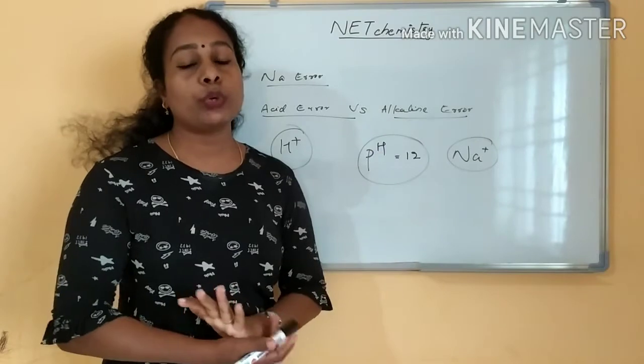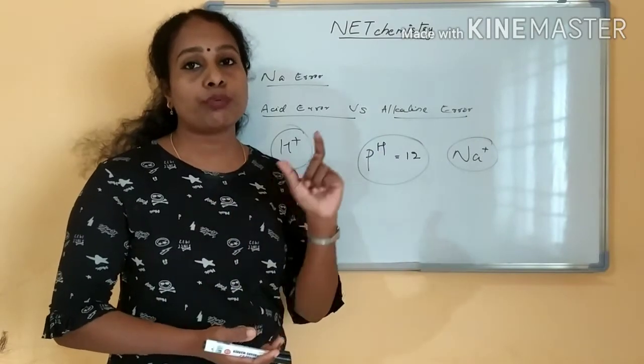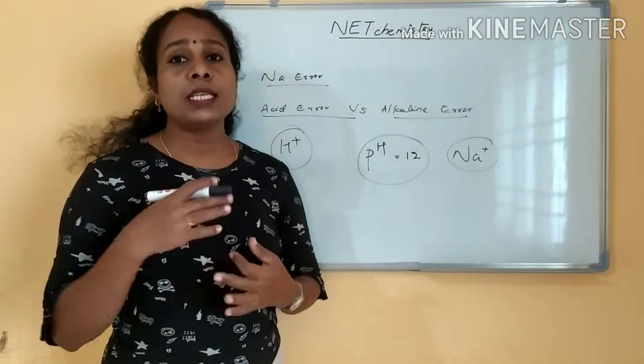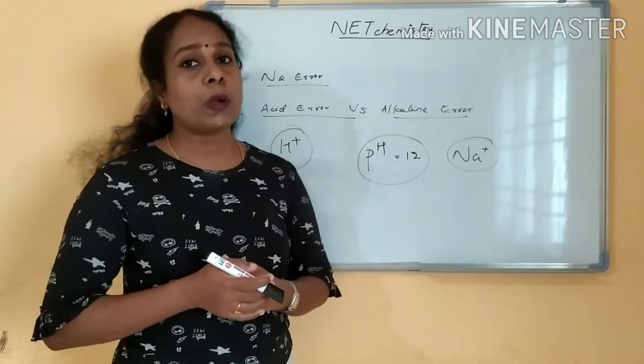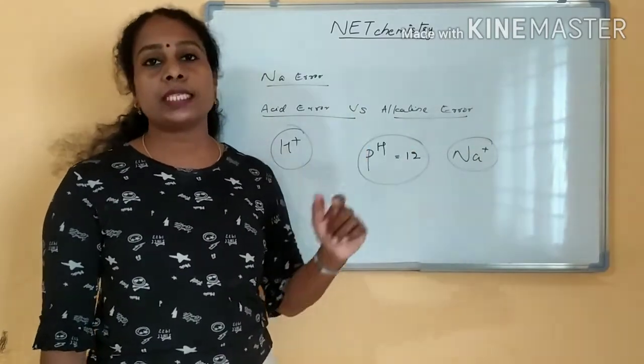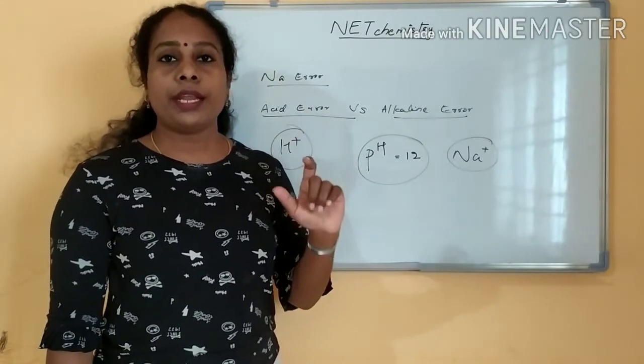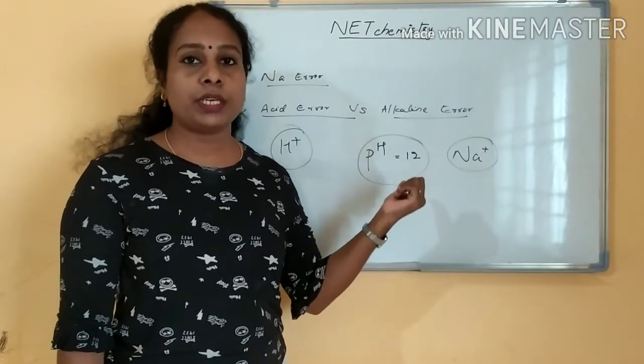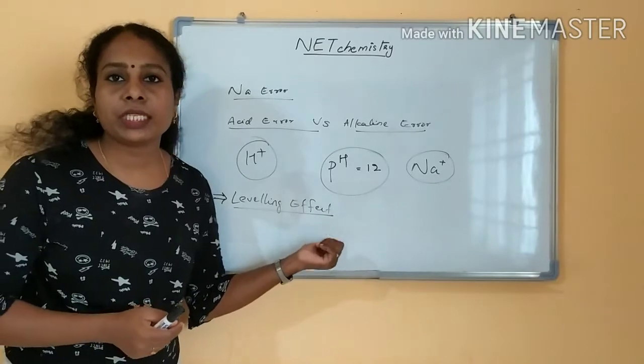This error is occurring due to the selectivity coefficient of the electrodes. The electrode is always selective towards the H plus ion concentration. That is why these errors occur. These questions are always repeated in your examination. The next term is leveling effect.